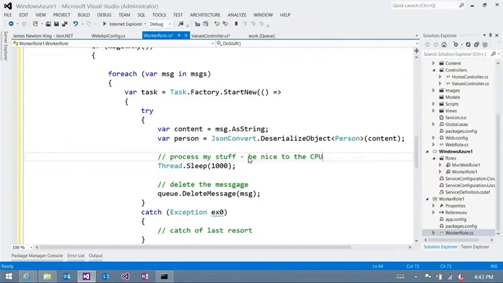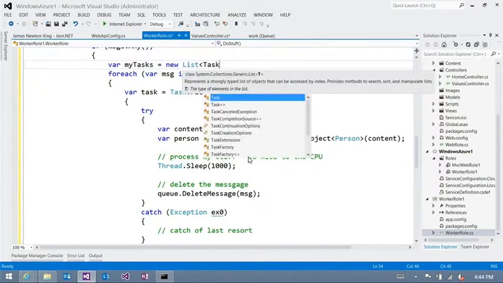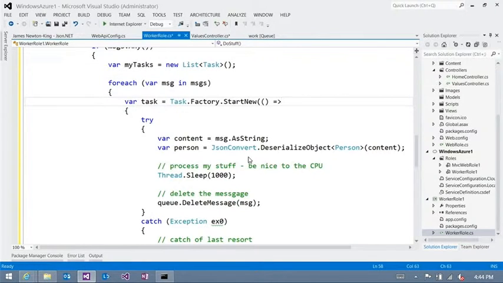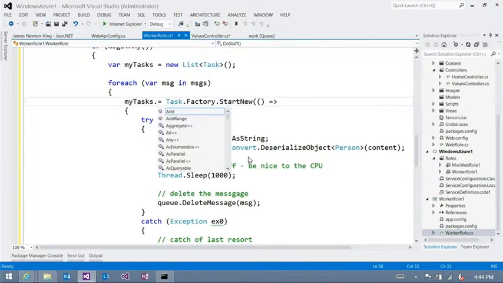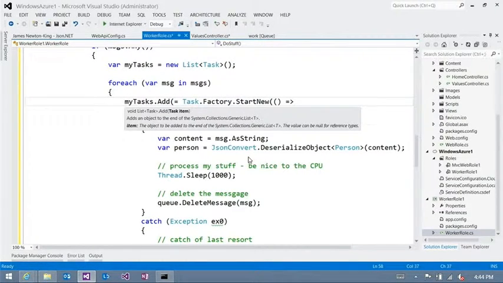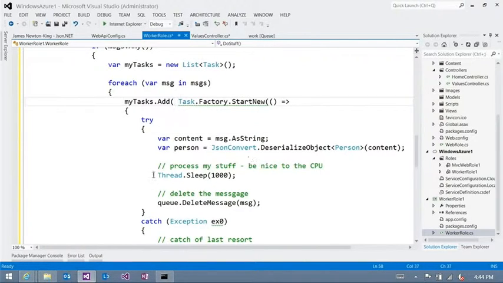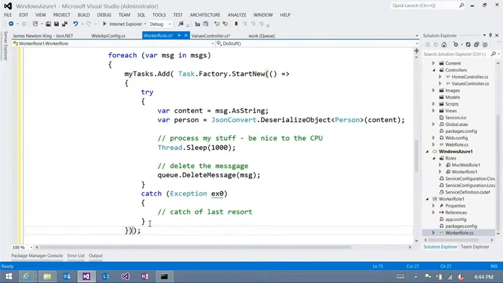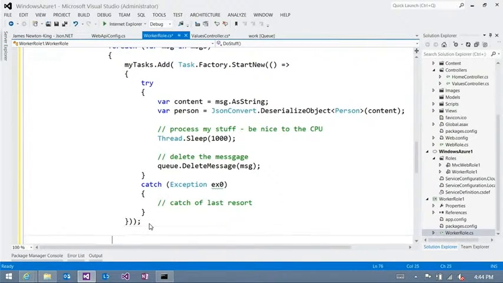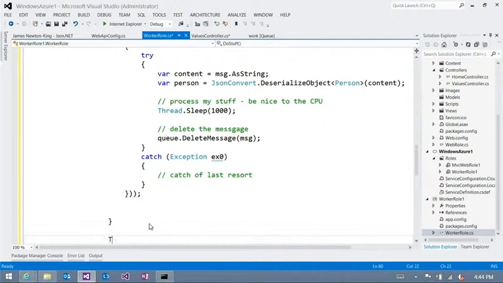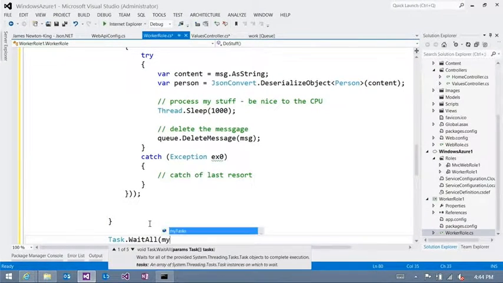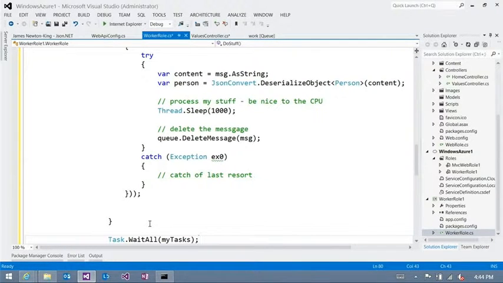Very cool. And so the only other thing I do here at the end, let me make a few little changes, is a new list of tasks, because we don't want to go back to the well until these are all completed. I presume a wait all at the end somewhere. Exactly. Is it wait all or when all? Task.WaitAll. Yep. So we add that, and a little guy here at the end. At the end of the for each, we're just going to do Task.WaitAll on my tasks. And that waits for the batch. Waits for all of them.